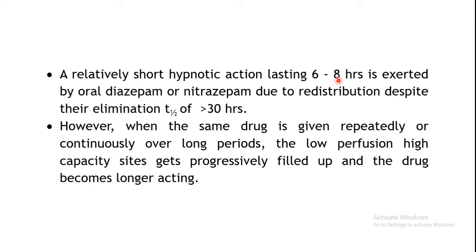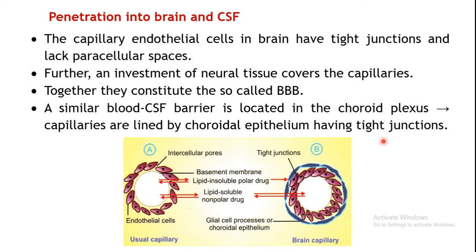However, when the drug is given repeatedly, so once if you give, the drug will get distributed, it will get redistributed. Now, supposing you administer the drug again and again, or administer it through continuous IV infusion or something like that, continuously your areas will be filled with your drug. So there won't be redistribution and termination of action which is taking place. Then, next concept is penetration into the brain and the CSF.